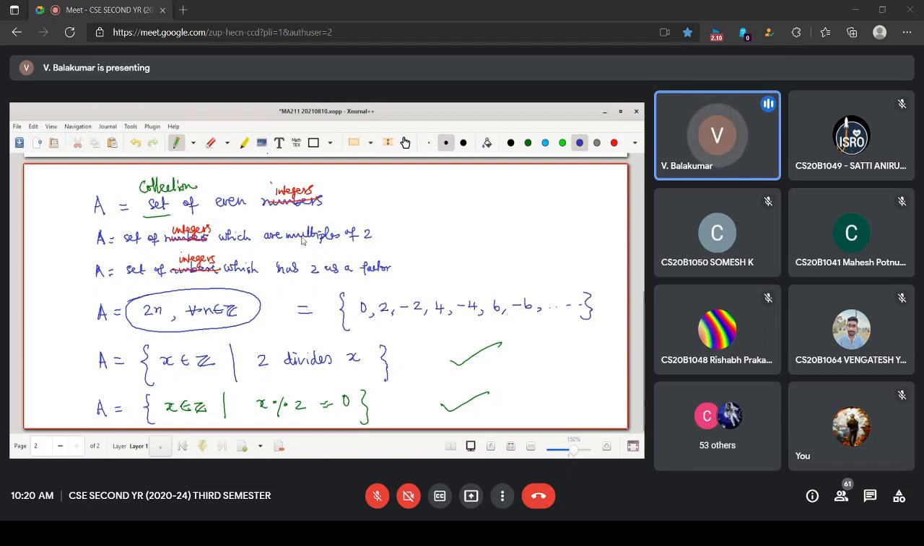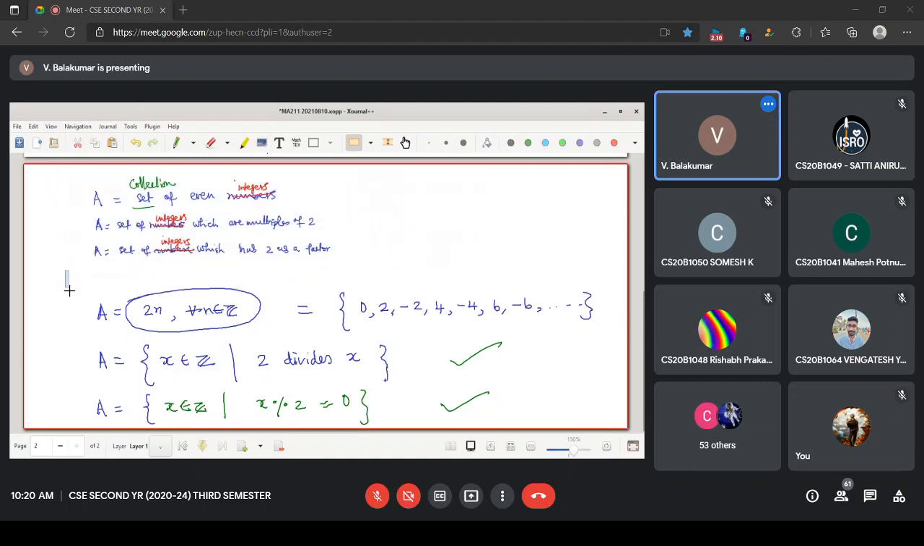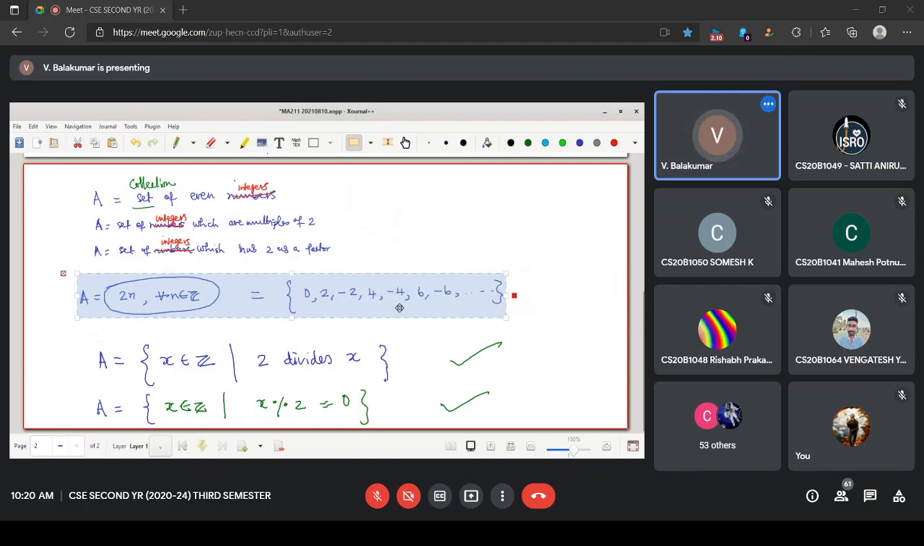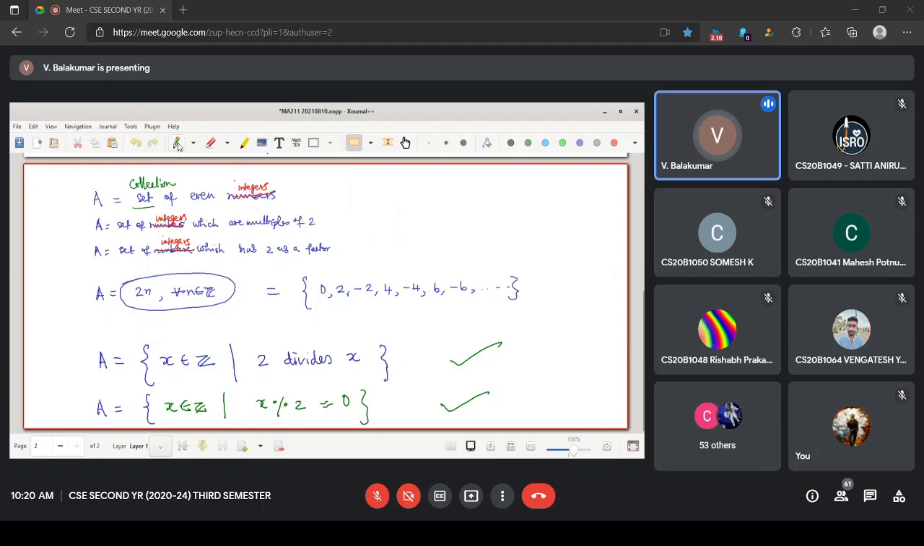Or you can write the same thing in this way also. Doesn't matter. Many numbers are there: minus 6, minus 4, minus 2, 0, 2, 4, 6, and many numbers are there. You can do in this way also.